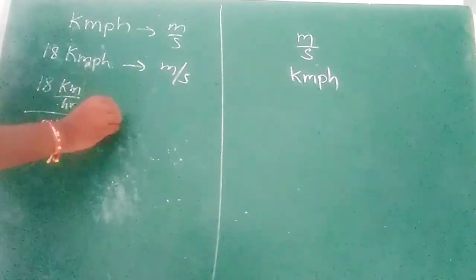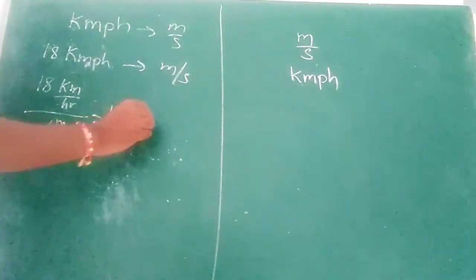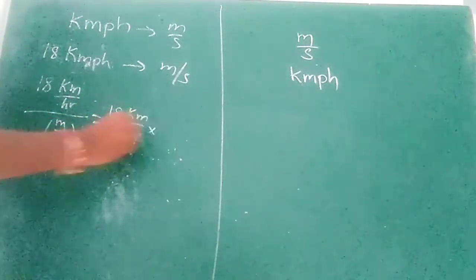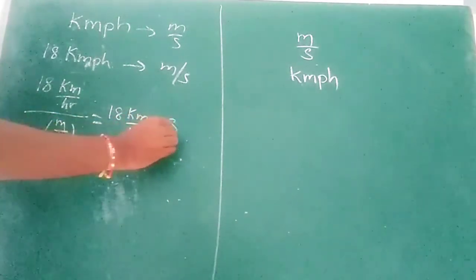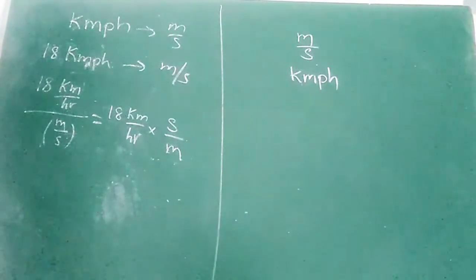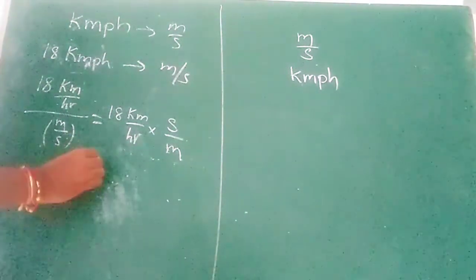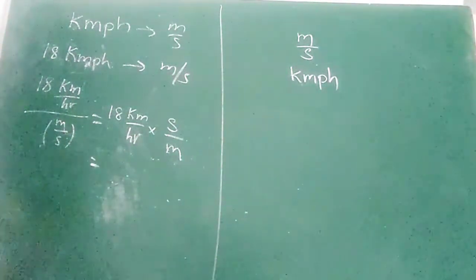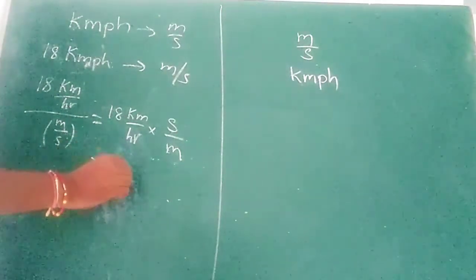So 18 kilometer per hour into this will get reciprocal, second by meter. That is equal to 18 into kilo.